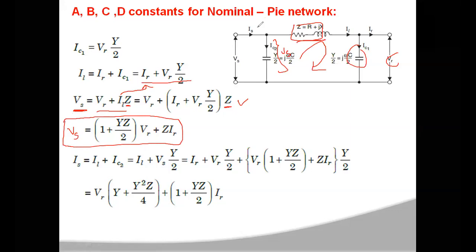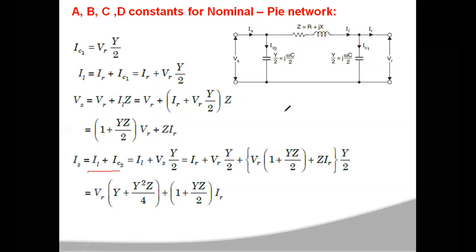In a similar manner, you have to represent the sending end current Is in terms of VR and IR. The sending end current Is is equal to IL plus IC2. IC2 is the voltage across this capacitance, which is Vs, multiplied by the admittance Y by 2.